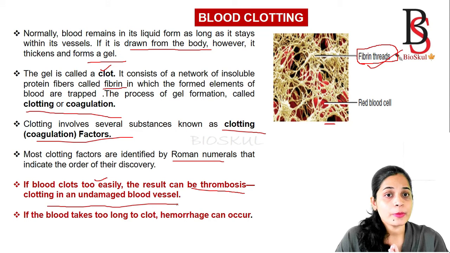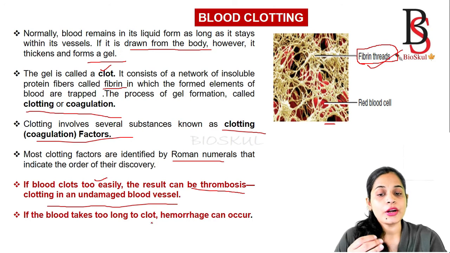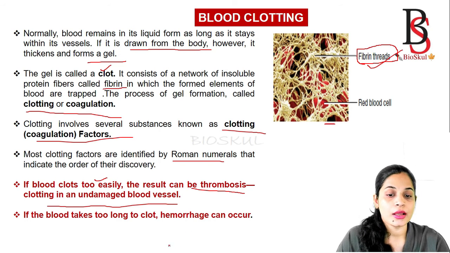Consider a case where blood clots too easily, that is known as thrombosis, and that could be because of the presence of a large number of platelets. If the blood takes too long to clot, then what will happen? That leads to hemorrhage.